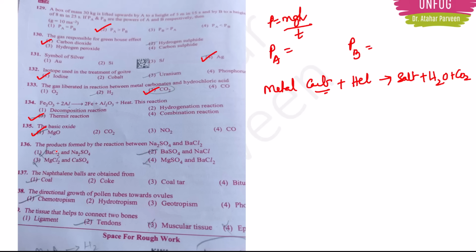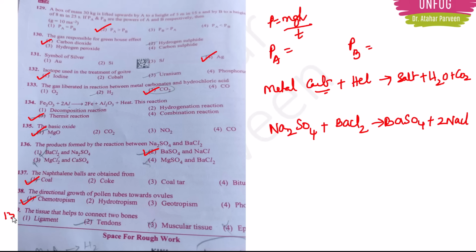Next, question number 136. The products formed by the reaction between Na2SO4 and BaCl2. So, Na2SO4 plus BaCl2 should give BaSO4 plus 2NaCl, right? Double displacement reaction, I think. Correct, right? So, 136, option 2 should be the correct answer here. Next, question number 137. The directional growth of pollen tubes towards ovules, we call it as chemotropism.